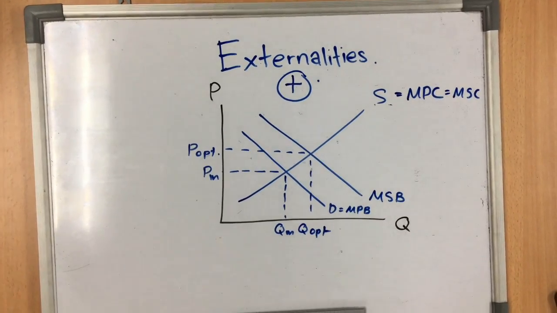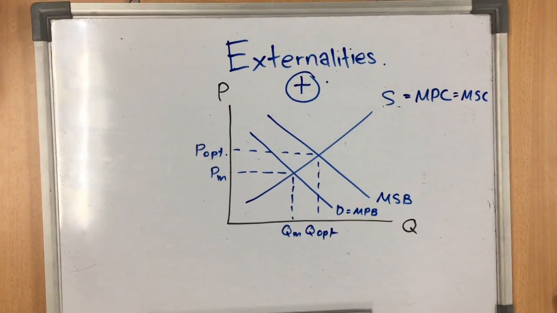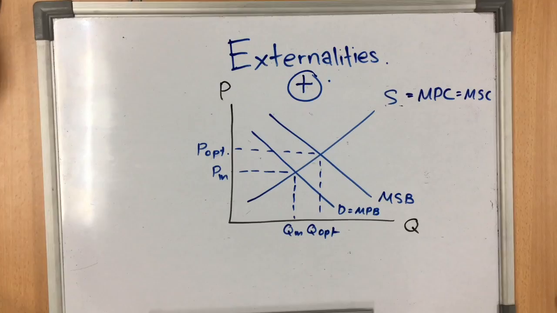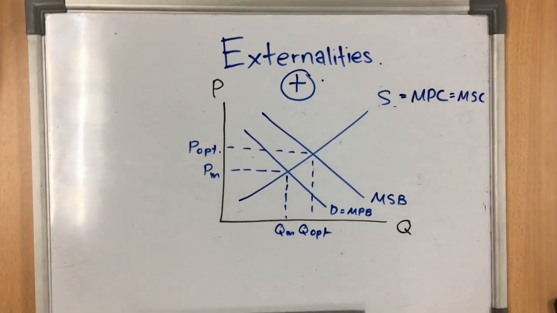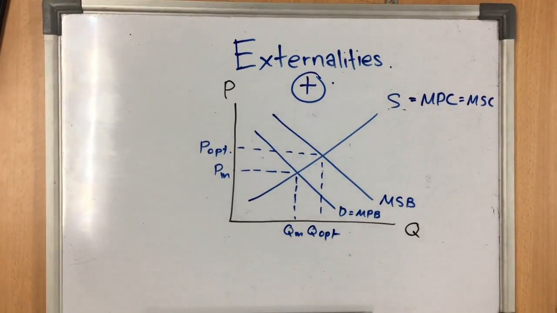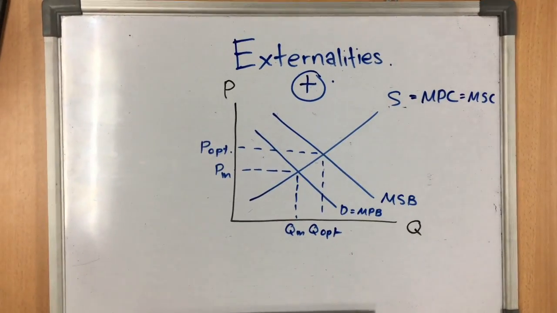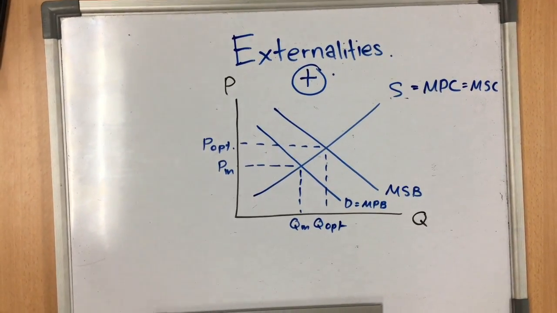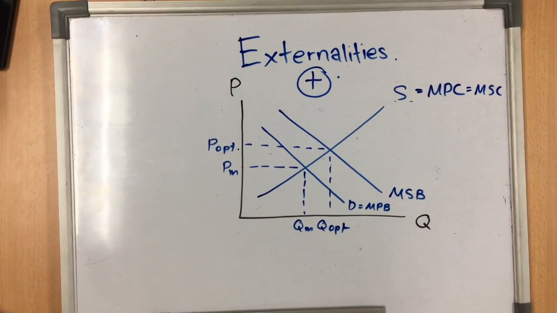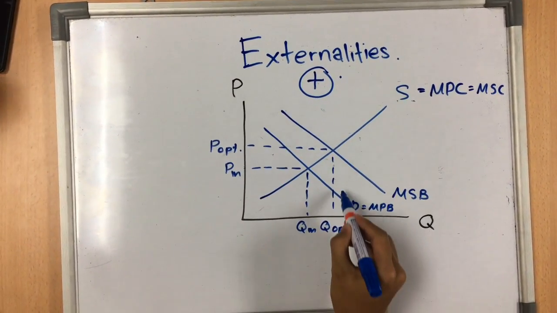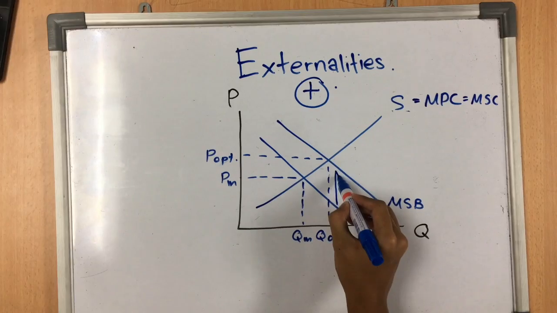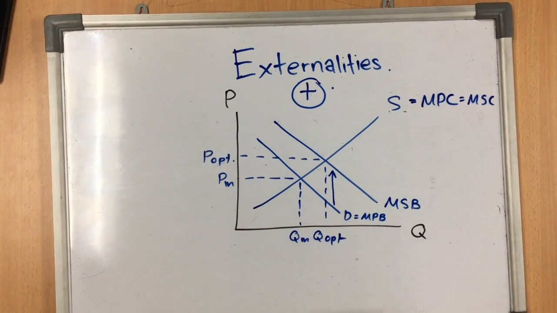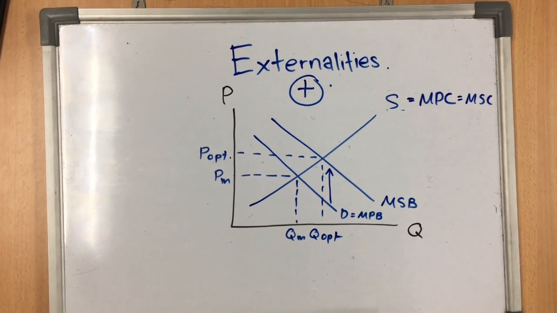Similarly, the consumption of healthcare services benefits not only the person receiving the services, but also society and the economy, because a healthier population is more productive, enjoys a higher standard of living, and may have a higher rate of economic growth. In the graph, we see that the marginal social benefit MSB curve lies above the marginal private benefit MPB curve. And the difference between the two consists of the external benefits to society.